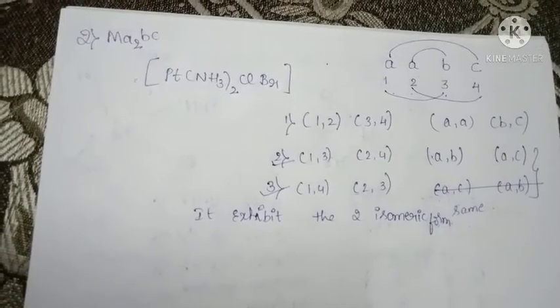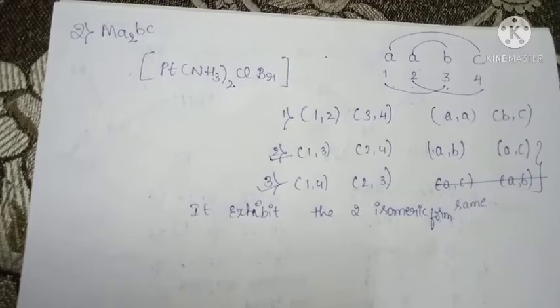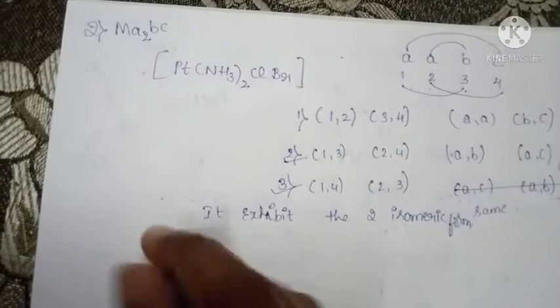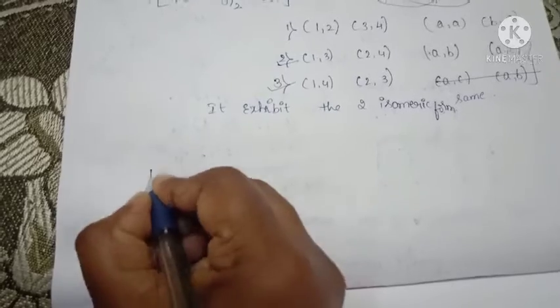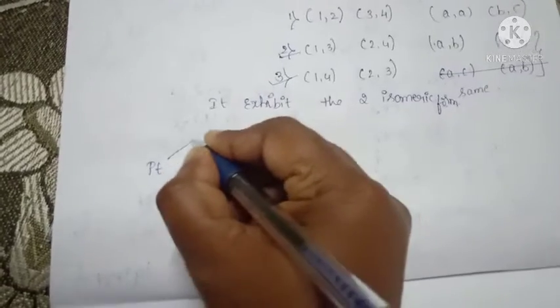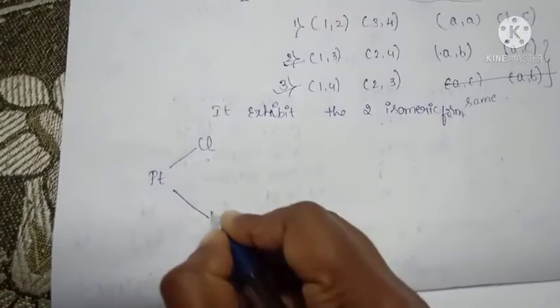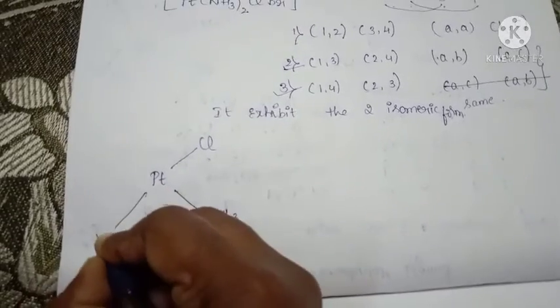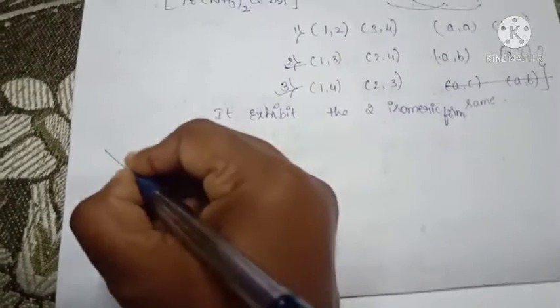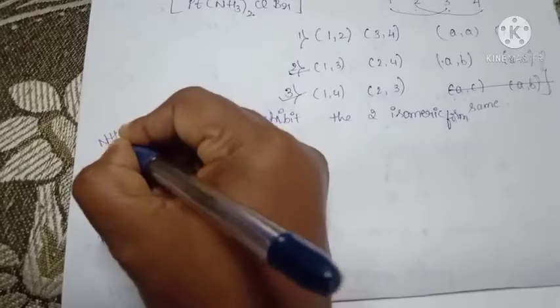Next, we will write the cis and the trans isomer. Here, platinum, Cl, NH3, Br, NH3.